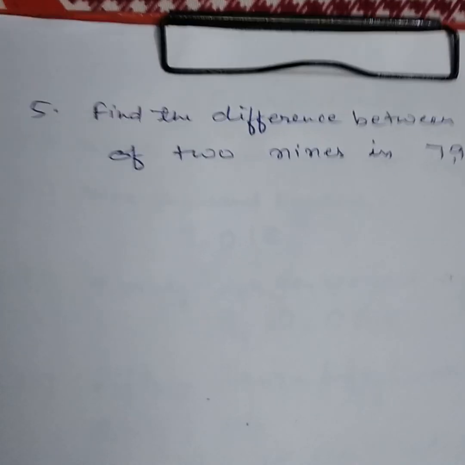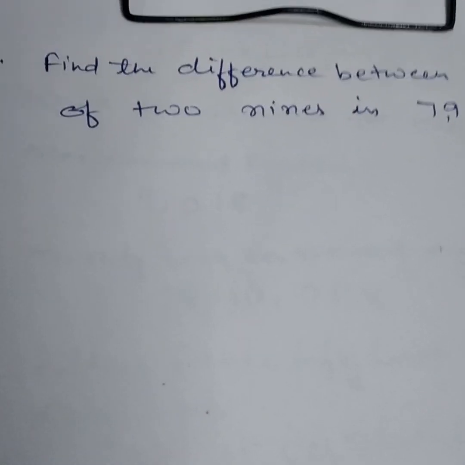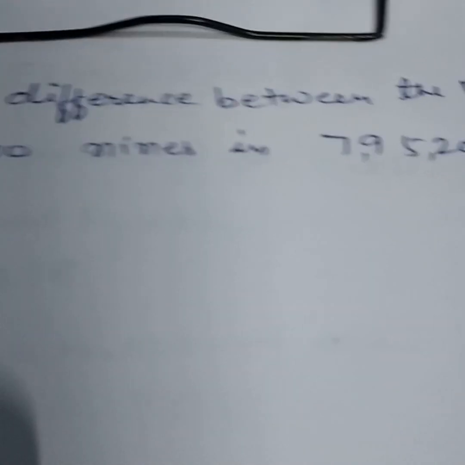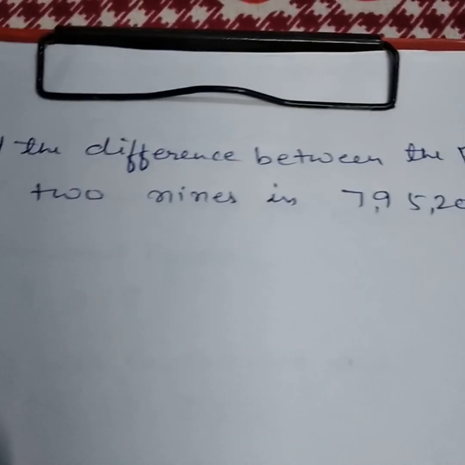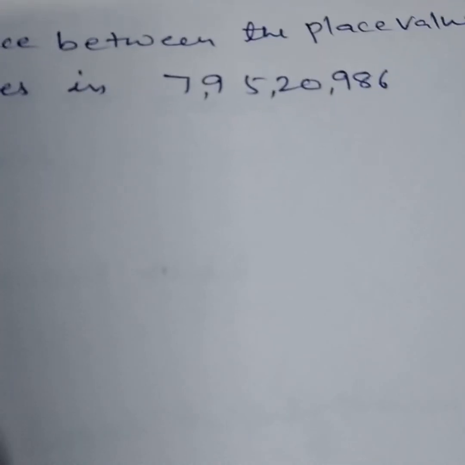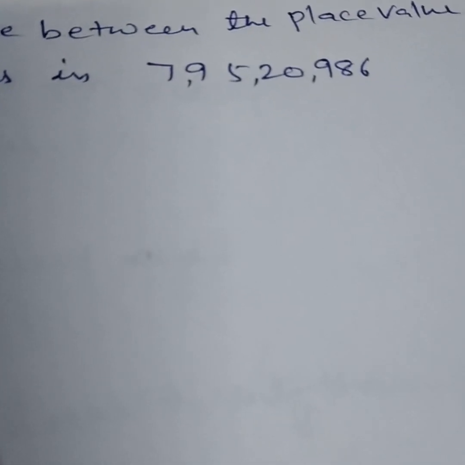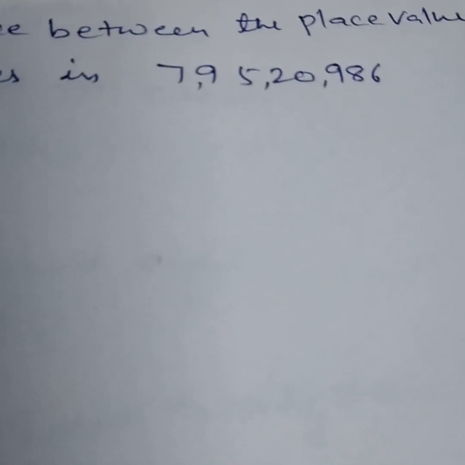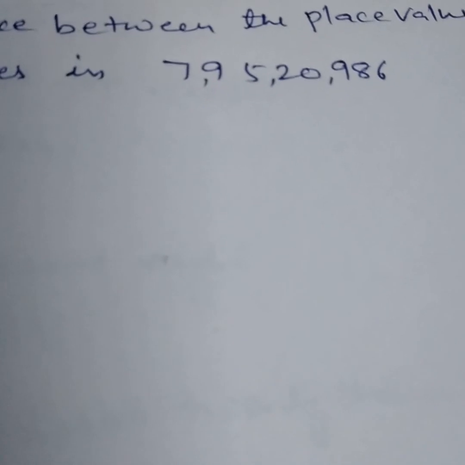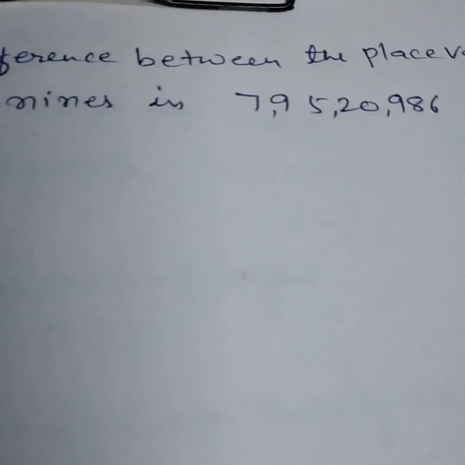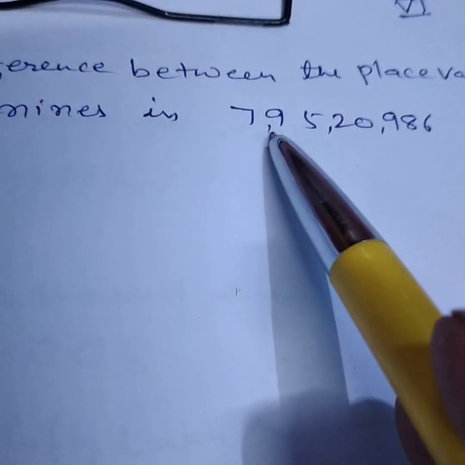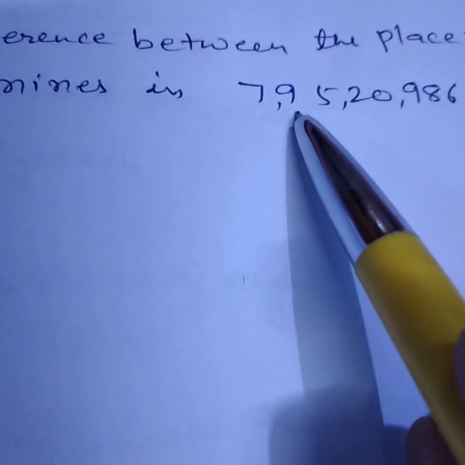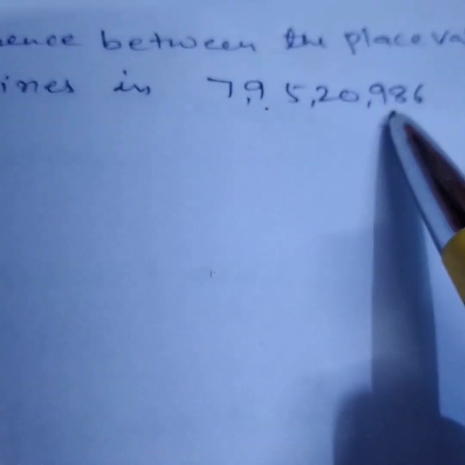Now children, we are going to discuss question number 5 of exercise 1.1. Find the difference between the place value of 9s in the number 7,95,20,986. Here there are two 9s, in the 10 lakhs place and the 100's place, and we have to find their difference.